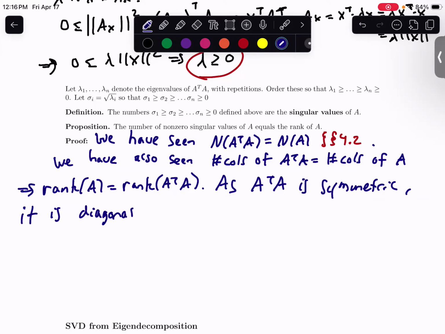So with the rank of A transpose times A, this is equal to the number of eigenvalues that you have.